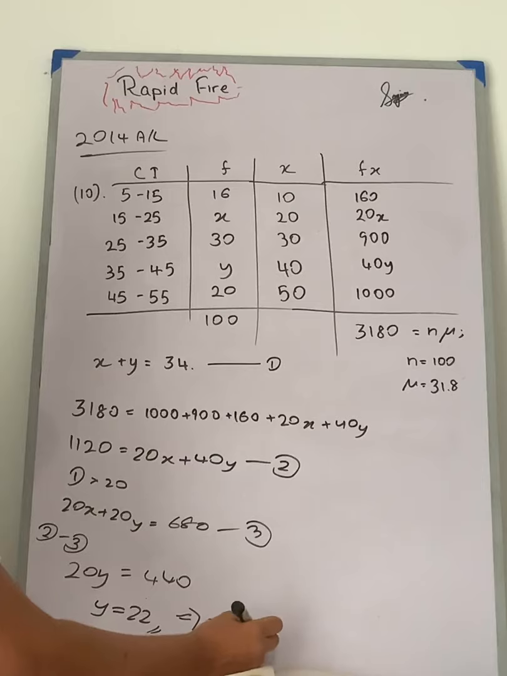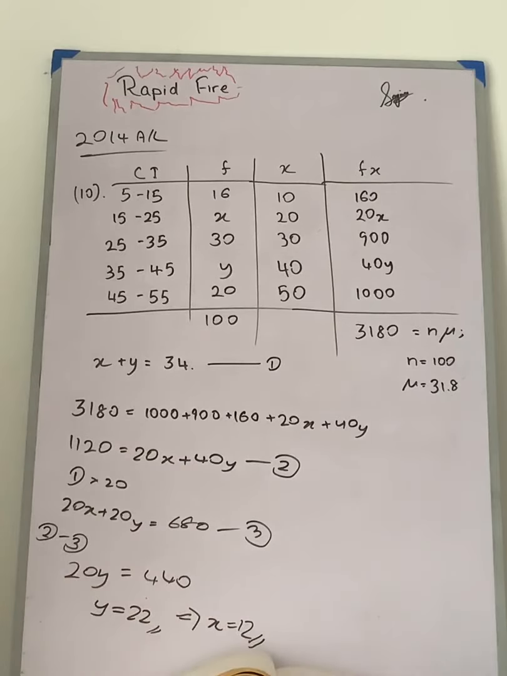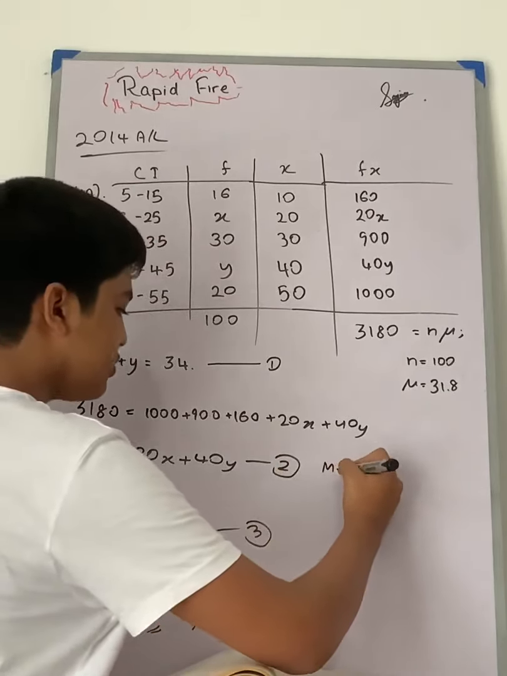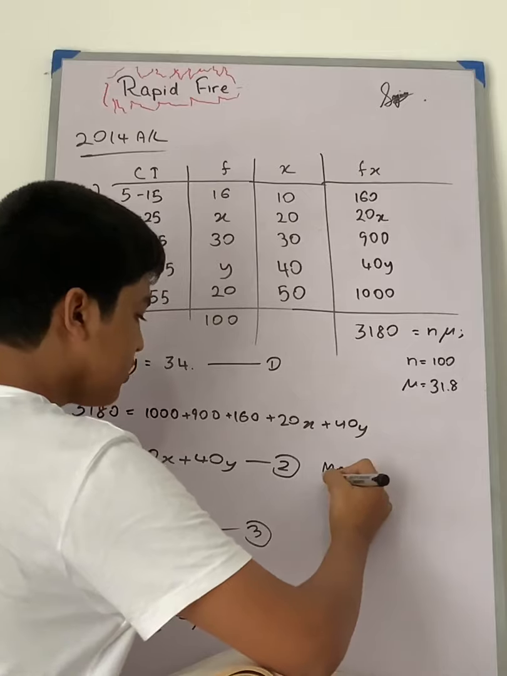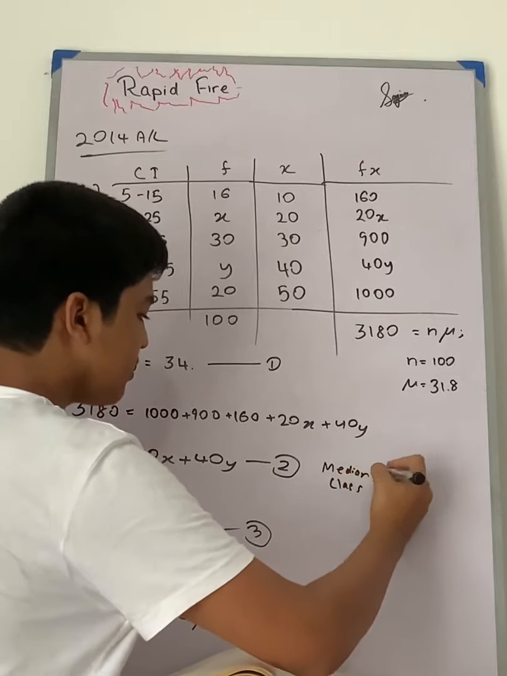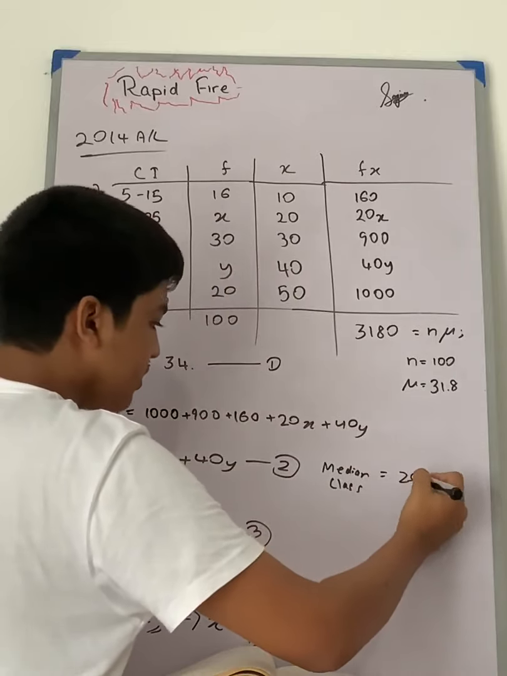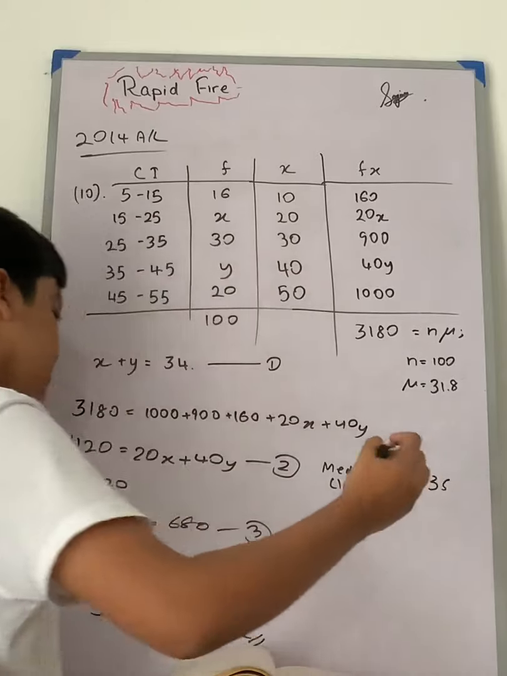Alright, and since we know that these values are less than 34, we definitely know that the median class is this class. So the median class is equal to 25 to 35. And so using the median class, we are going to find the median now.